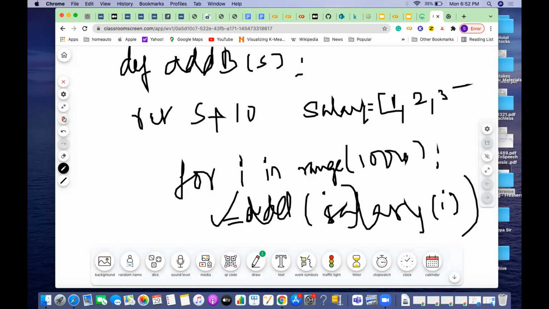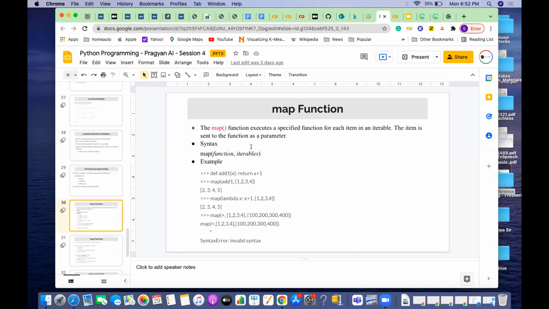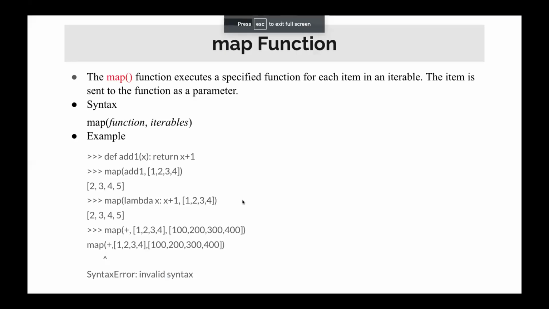So instead of that, how should I do it in a single go? Using something called the map function. So what does the map function do actually? The map function does the repetitions. Map is the keyword. It will take the function which you want to call repetitively, and iterables, the elements you want to pass to that. First time the first element, second time the second element, third time the third element, so you will be calling that.